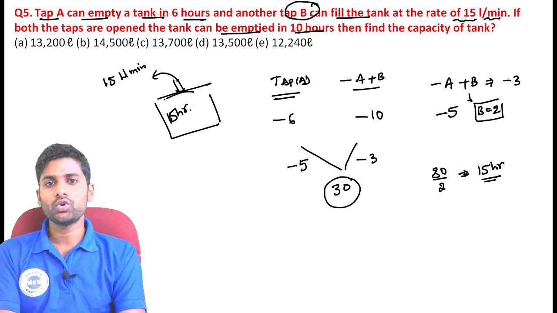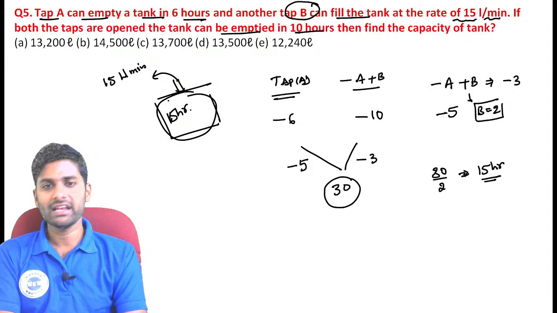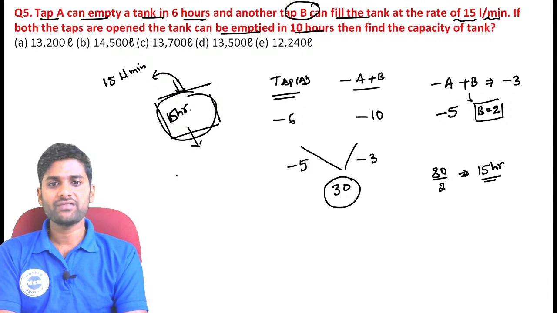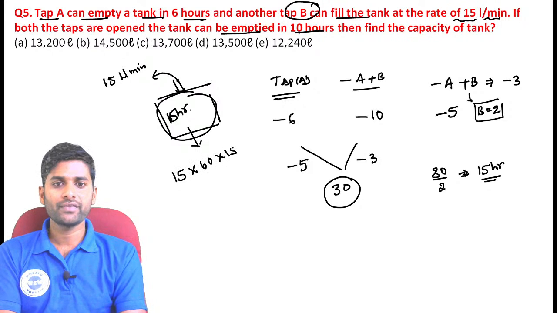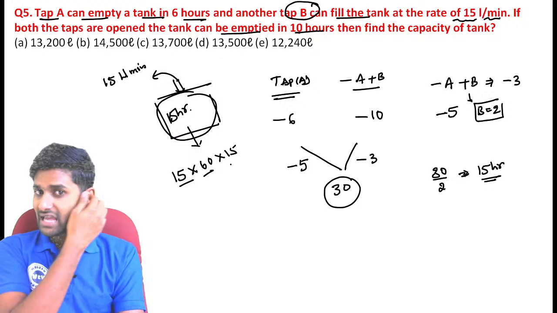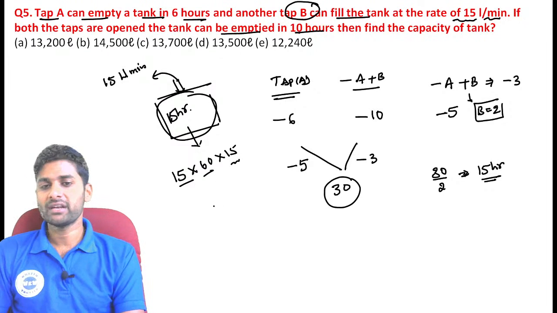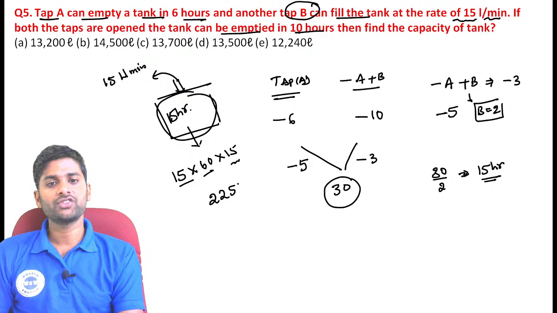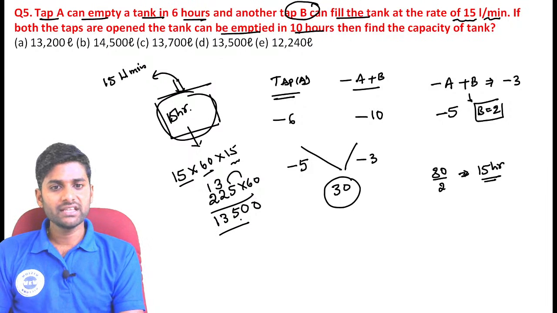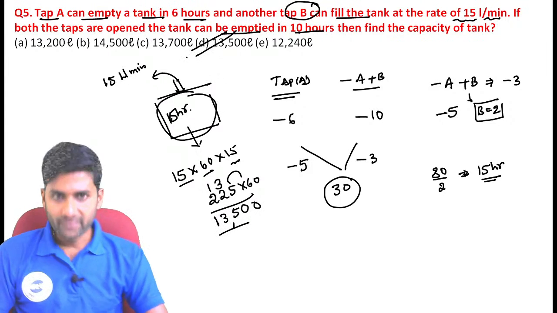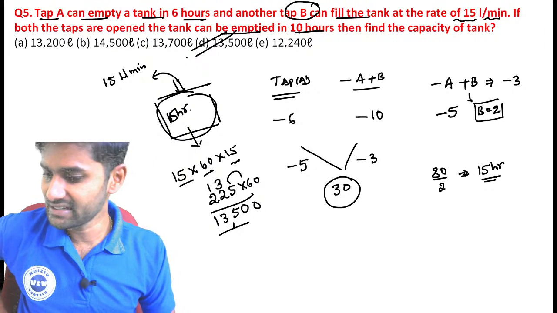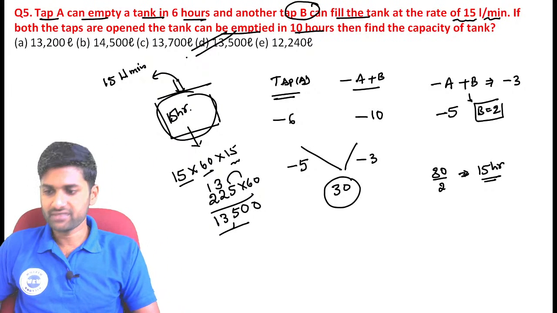So the total capacity of the tank is 15 into 60 into 15, converting hours into minutes, at 15 liters per minute. So 15 15s are 225, into 60. The answer is 13,500 liters. That is the capacity of the tank.